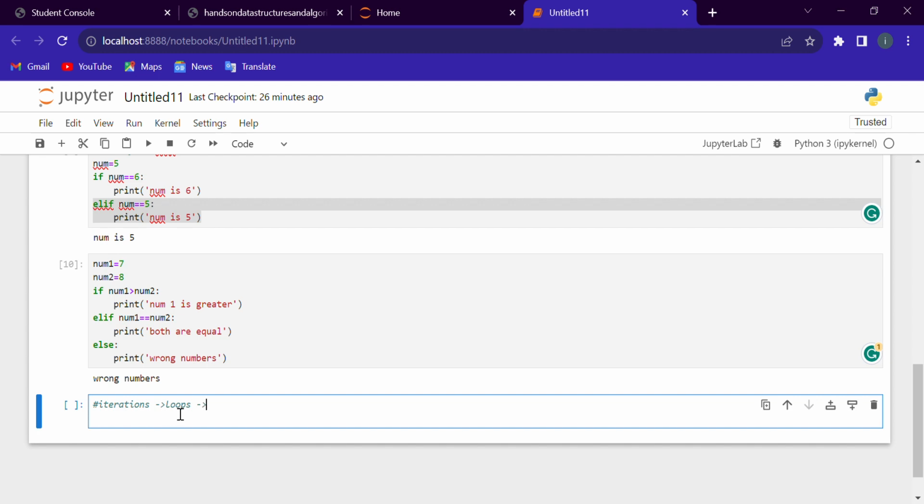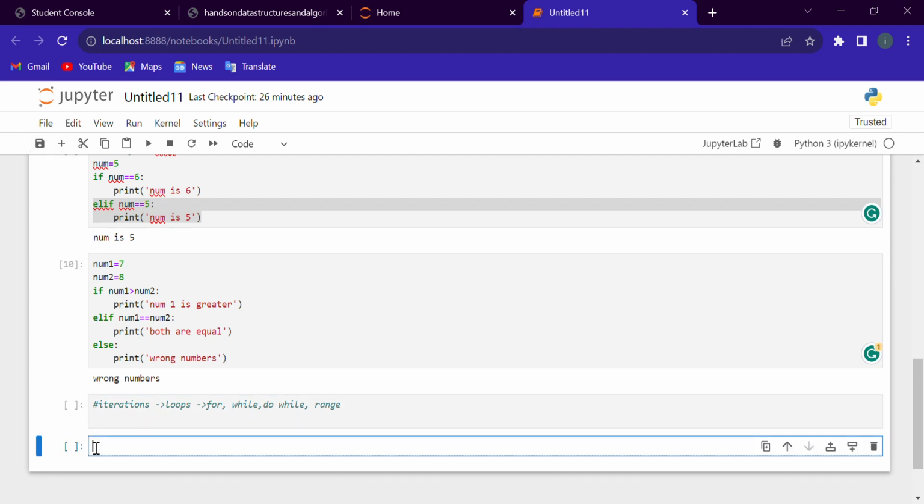There are three loops: for loop, while loop, and do while loop, and sometimes we can use range. First of all, we'll discuss the for loop.